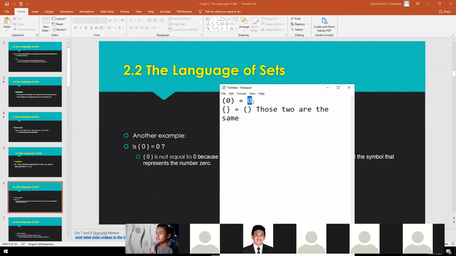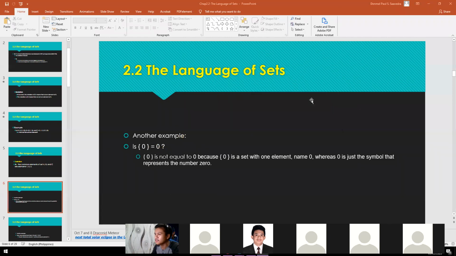Okay? Unlike this one, hindi siya set. So, hindi sila the same. Ito, set siya na walang laman. And then, ito naman is 0. So, ito, set siya na meron ng laman na 0. And then, ito naman 0 lang. So, basically, this one is not the same with 0. Alright? So, I hope we are clear with that one.